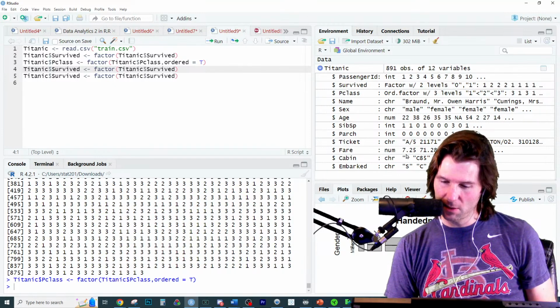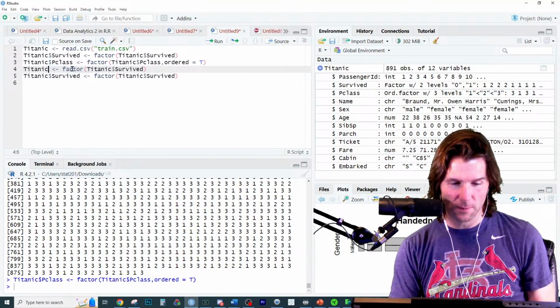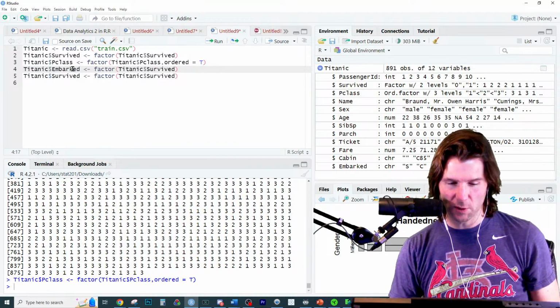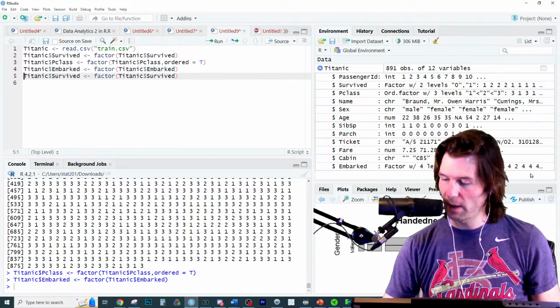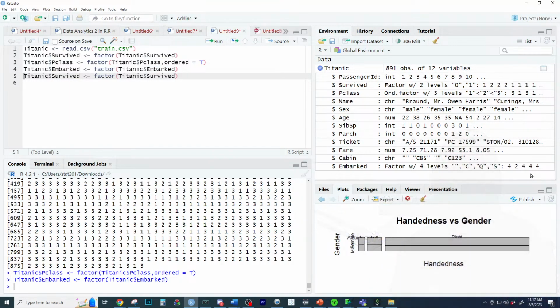We want to make embarked one also. This is like your first steps in fixing data. And I think that's it. I think we've done this now. Embarked has 4 factors. There's no order to embarked, so that's a nominal categorical variable. And now we have it.